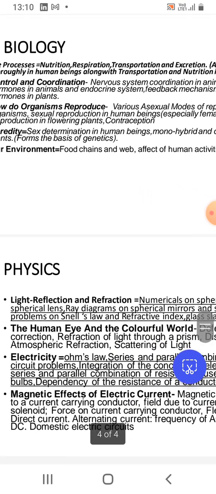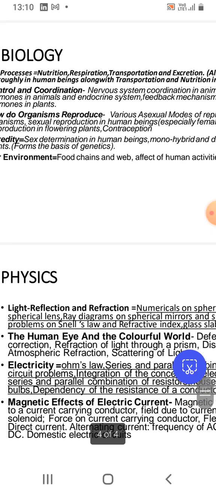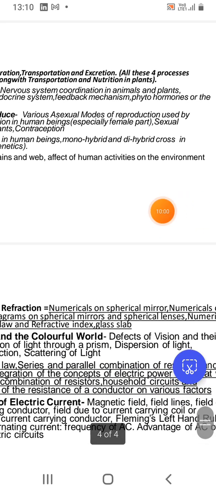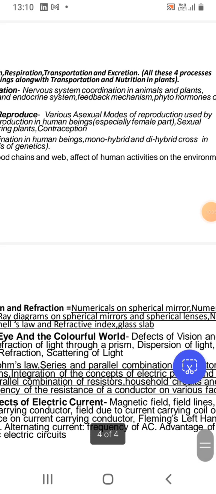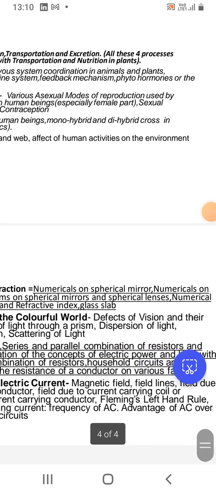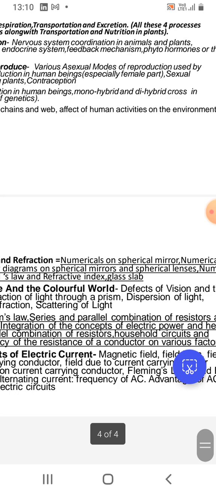Then integration of the concepts of electric power and heat with series and parallel combination of resistors. Sometimes the questions can become more complex when the concepts of electric power and heat are integrated with the concept of series and parallel combination of resistors.